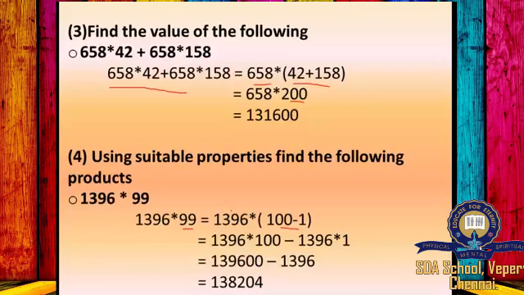So 1396 into 100 minus 1396 into 1. So 1396 into 100 will give you 1,39,600 minus 1396 into 1 is 1396. So when you subtract, you will get 1,38,204.